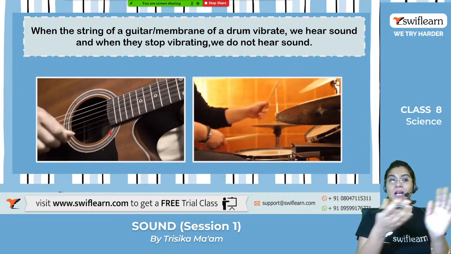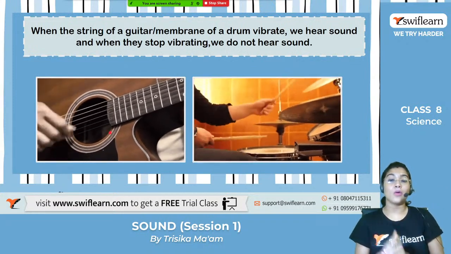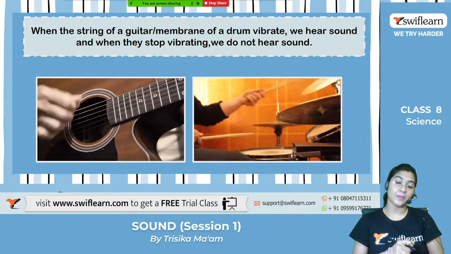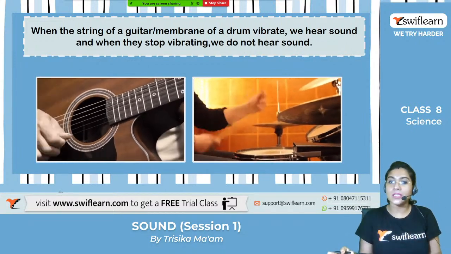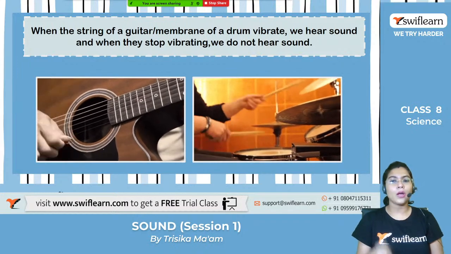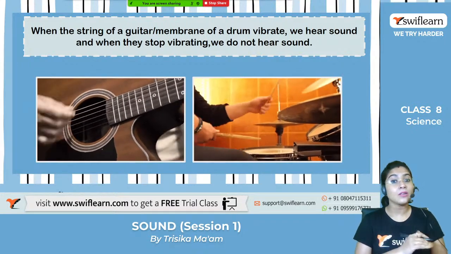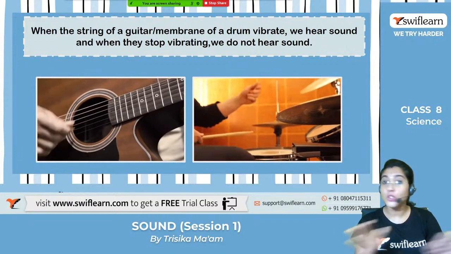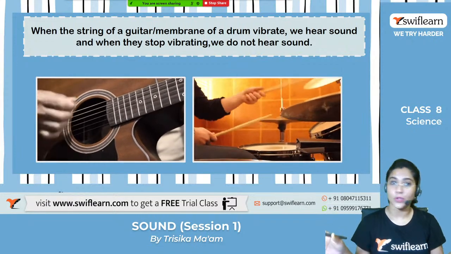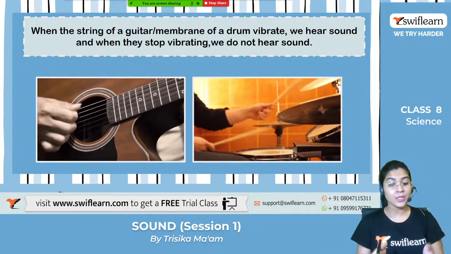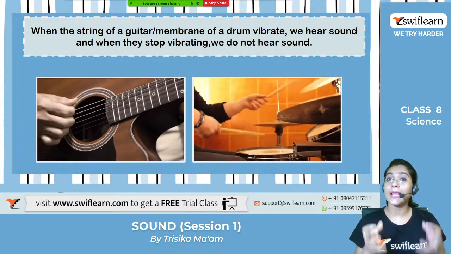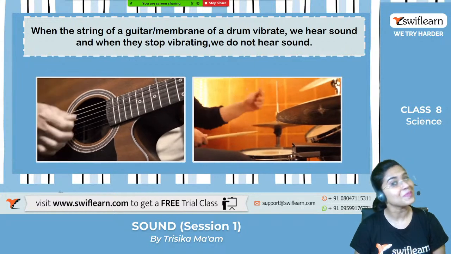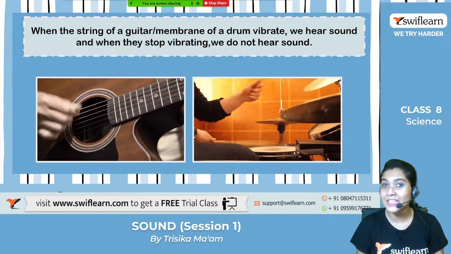When the string of the guitar or the membrane of the drum vibrates, we can hear the sound. And if we stop plucking the string or beating the drum, then the vibration will not be there, so no sound will be produced at that time. So from here we get a proof that sound is produced with the help of the vibration. Clear? So we can conclude this.